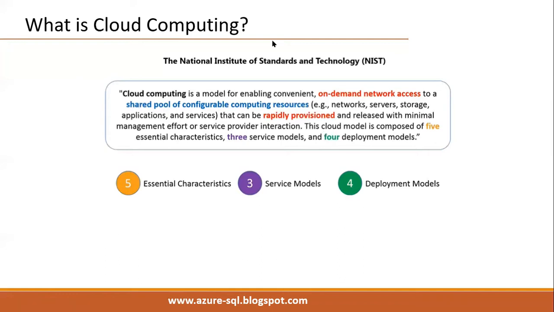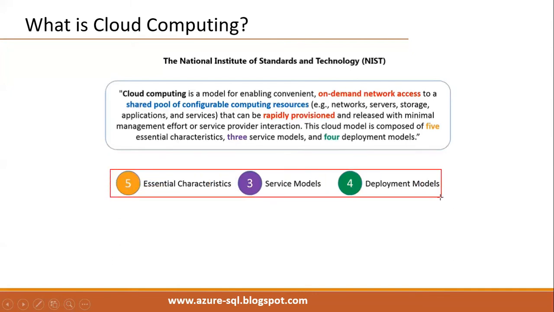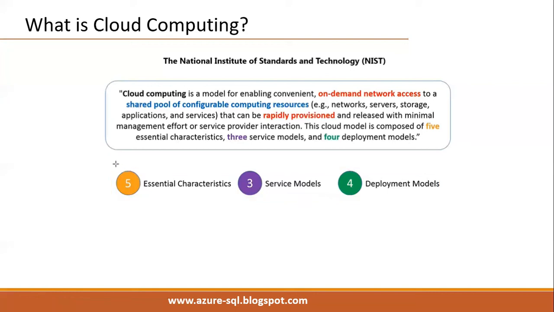The second part of the definition says this cloud model is composed of 5 essential characteristics, 3 service models, and 4 deployment models. That means whenever we say this is a cloud computing platform, it must have these 5 essential characteristics. Only then can we recognize it as a cloud computing platform.